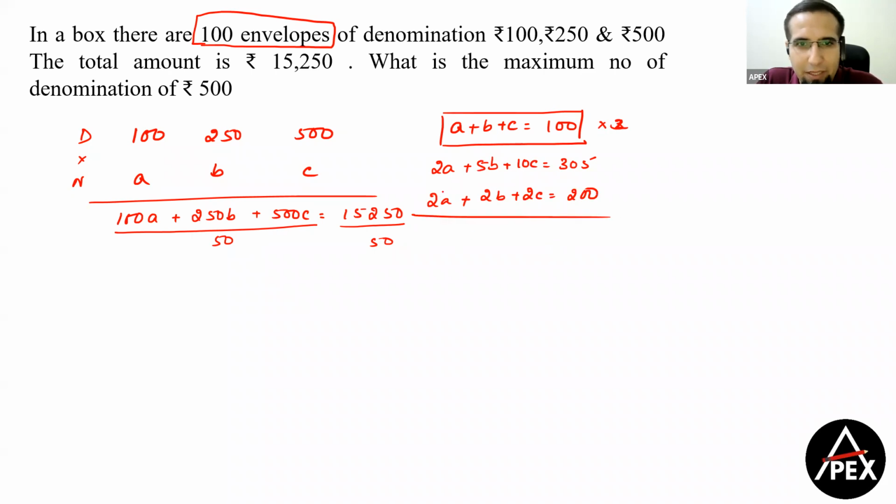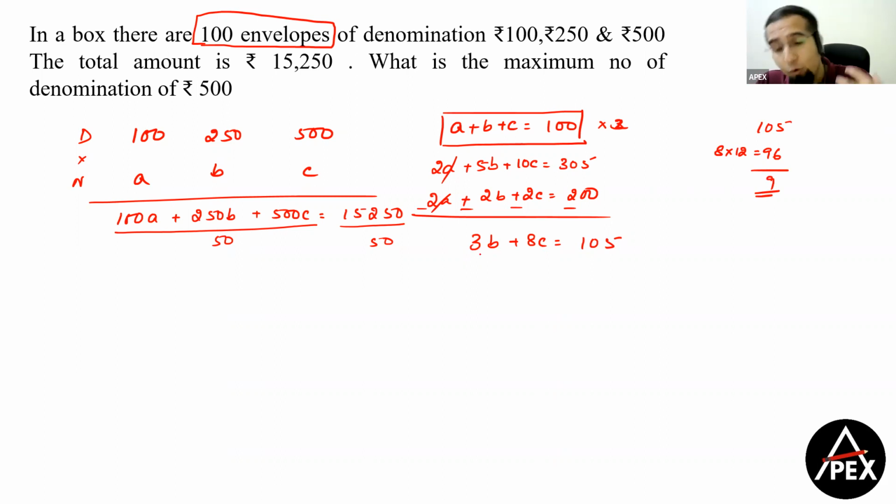So what will we get here, guys? Minus, minus, minus, so you get 3B plus 8C equal to 105. Now 8 12s are 96. Let's look at it. If it is 8 12s are 96, then we have 105 minus 96, we get 9, which is a multiple of 3. Now, why did I go with a higher value? Because the question is asking you to maximize the value of C. Okay, if I do 8 into 13, that is 104, 105 minus 104 gives a value of 1, which is not possible.